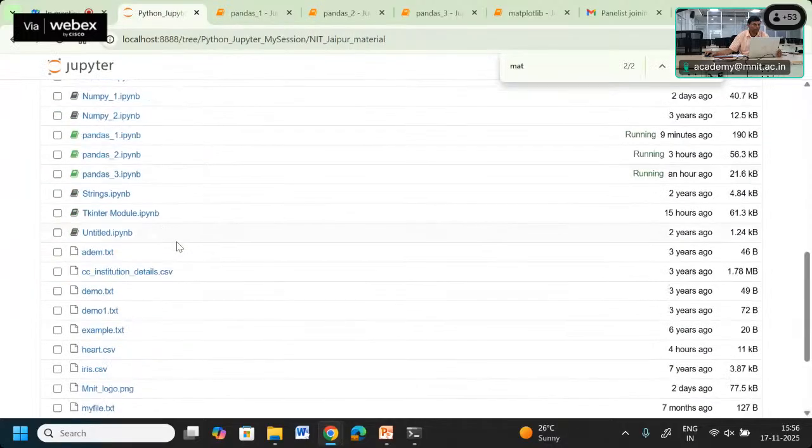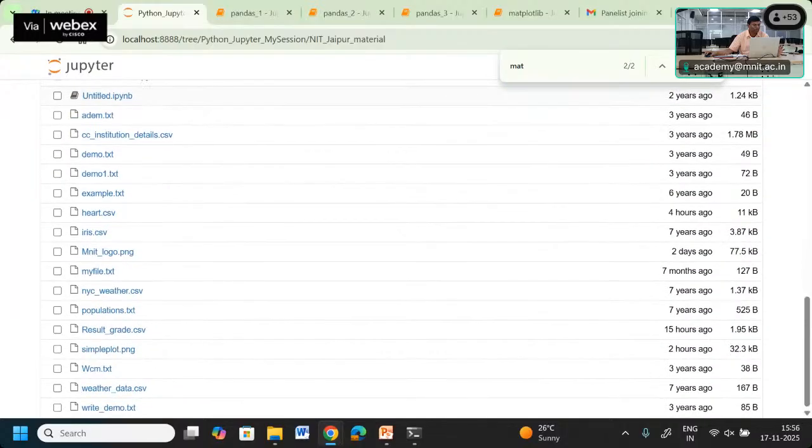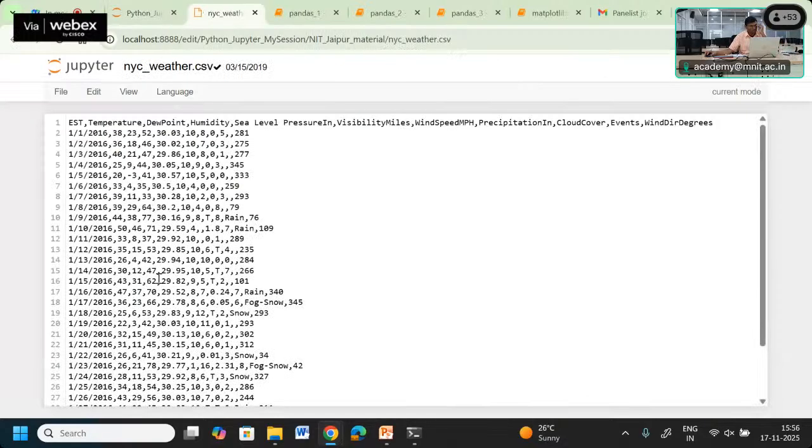You can observe this weather.csv in my folder. This is the file, in which we have created some data with multiple columns, EST, temperature, dew point and so on, having values.